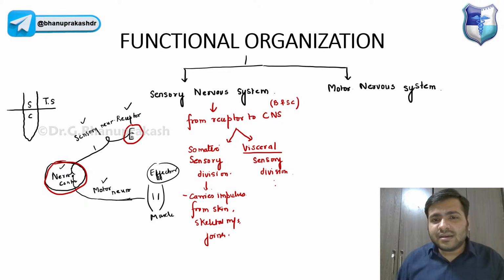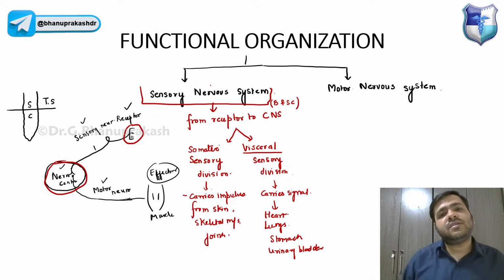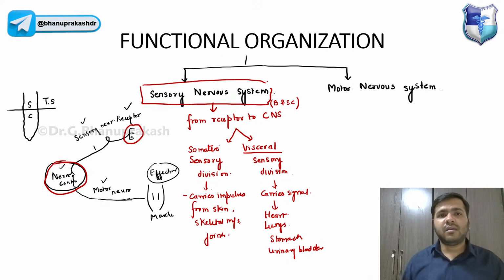So it carries signals mainly from the viscera of our body, such as the heart, lungs, these are all internal organs, right? The stomach, the urinary bladder, right? So that is something you have to remember. So we have the sensory nervous system, which carries the information from the receptor to the CNS.